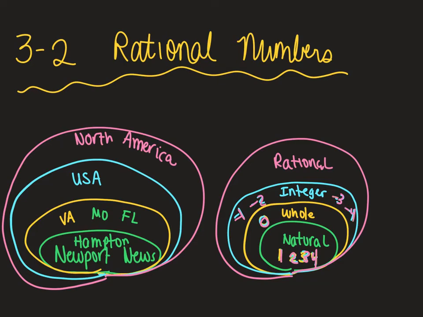You are also numbers like 1/2, 3/4, square root of 16, 1 and 2/3. They could be mixed numbers. 0.4. They could be decimal numbers. These are all rational numbers, but they're only rational. These are pink and blue, rational and integer. This is pink, blue, yellow. These are pink, blue, yellow, green. These are all, if you are a 1, you belong to all 4 groups. If you're a 0, you belong to 3 groups. 2 groups, only 1 group.